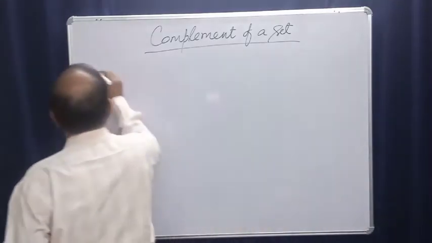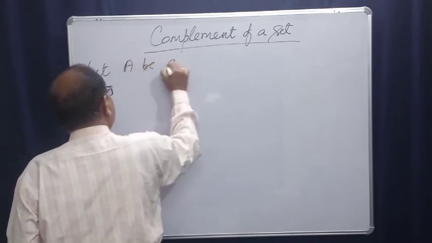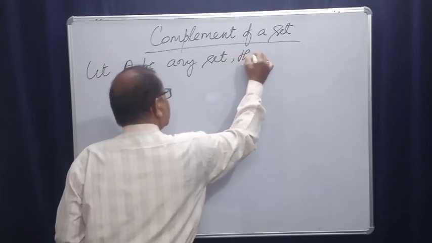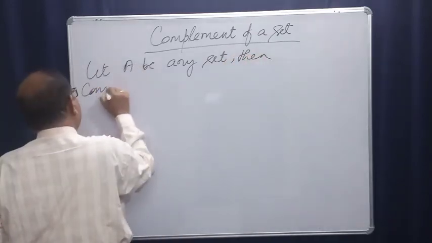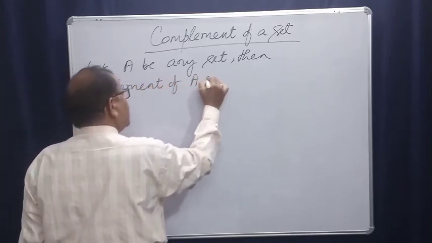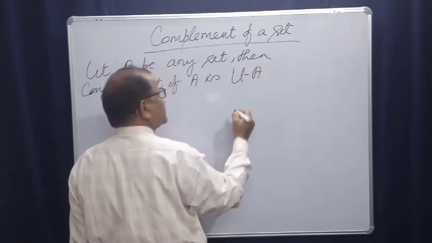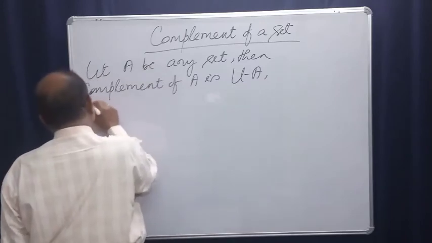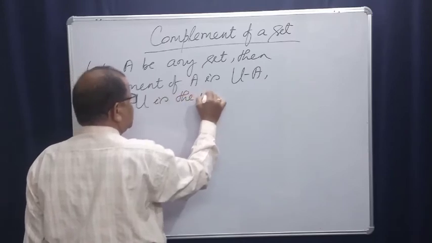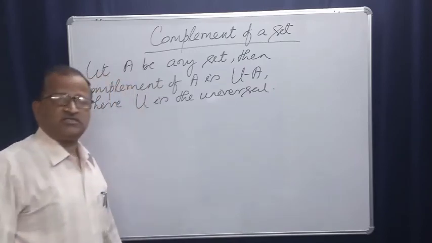Suppose let A be any set, then complement of A is U difference A, where U is the universal set. It is the universal set. This is the universal set.